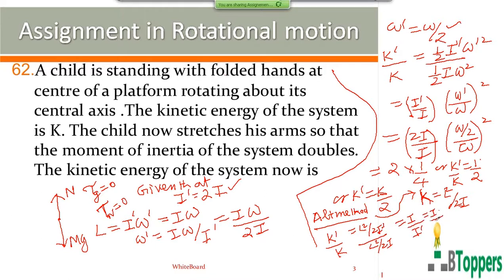It is given that I dash is 2I, so you get the same conclusion: K dash by K equal to 1 by 2, or K dash equal to K by 2. But this alternate method should not be used for board exams. It can be used only for multiple choice type question papers. In case you are given a similar problem in a board exam, you have to solve the problem by the previous method.